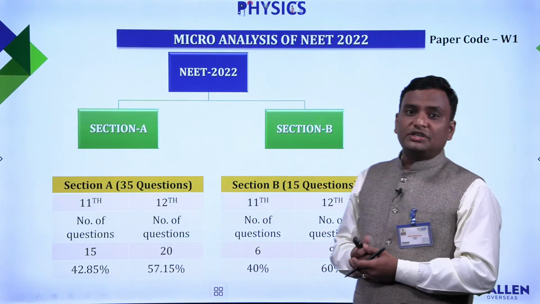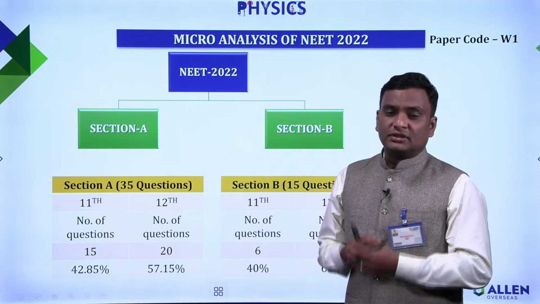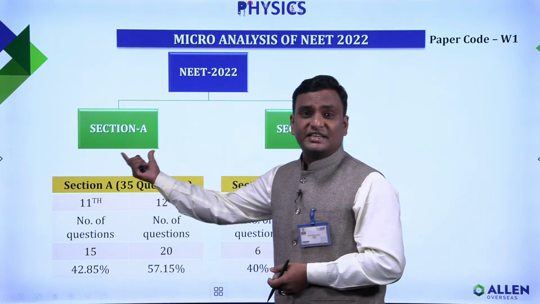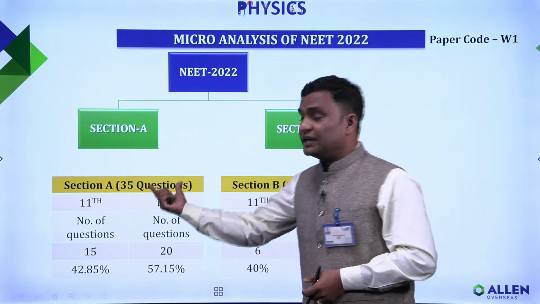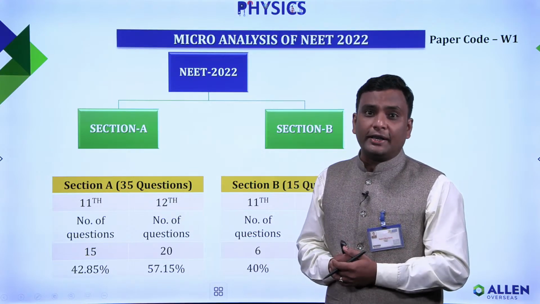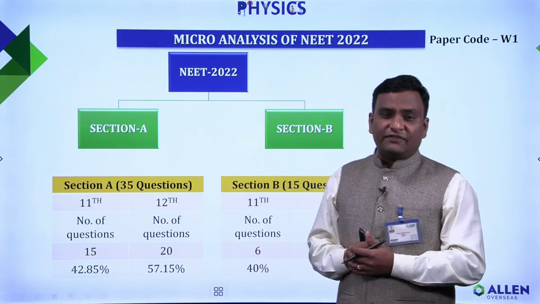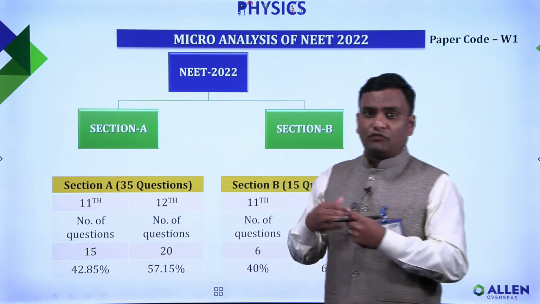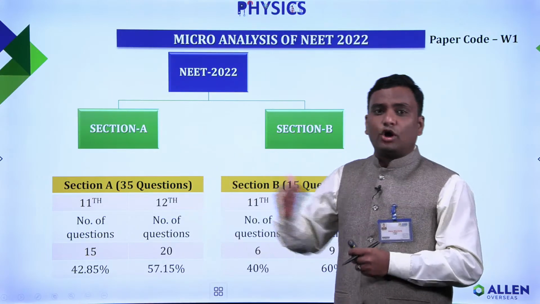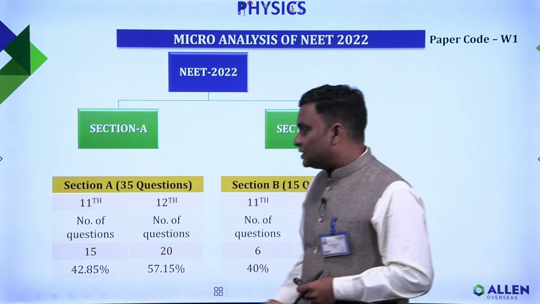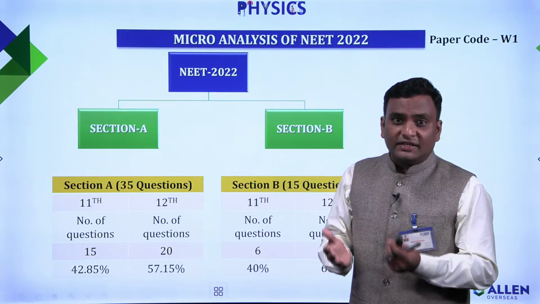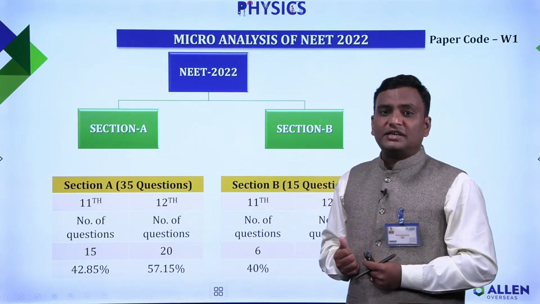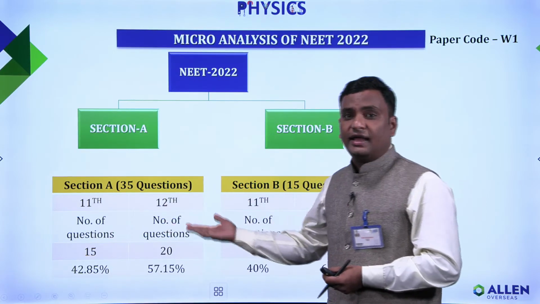Now the next thing that we are going to say is that out of the total 50 questions in the physics part, as we know, it has been divided into 2 sections. First is section A, in which we had 35 questions, and we have to attempt all the questions. Further, if we analyze those 35 questions and divide them on the basis of whether they come from the 11th or 12th class: out of 35 questions we observe 15 questions were from the 11th class part and 20 questions from the 12th class part. So based on percentage also we can say that in section A the 12th class syllabus was more dominant.